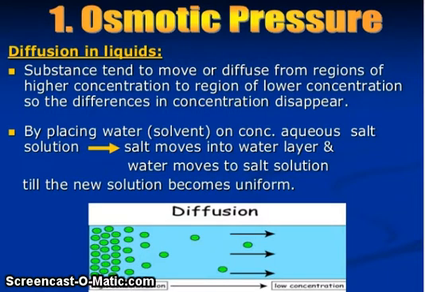Friends, by placing water solvent on concentrated salt solution, salt moves into the water layer and water moves to the salt solution till the new solution becomes uniform.